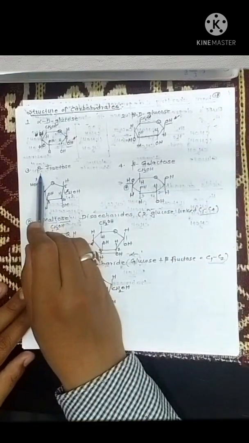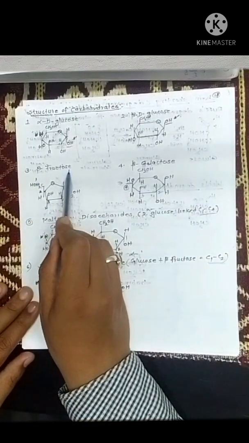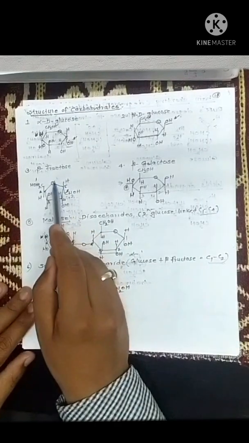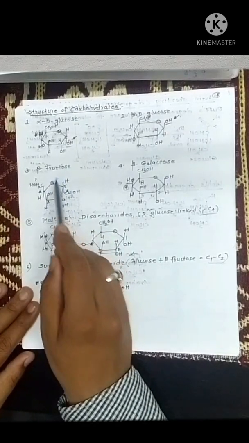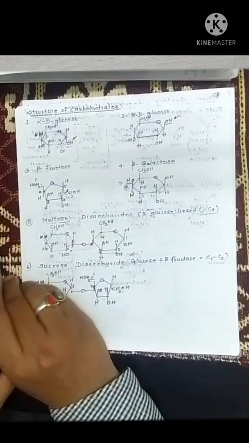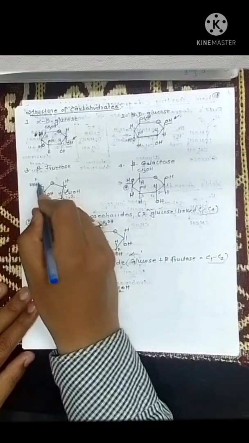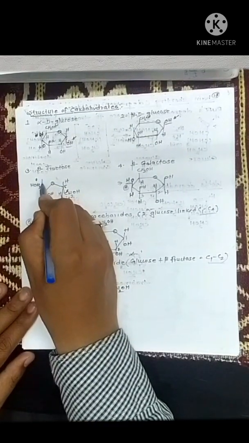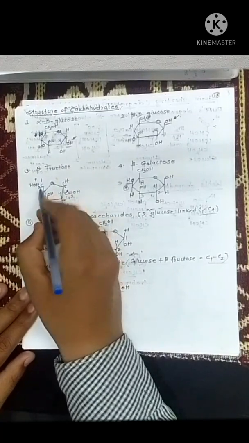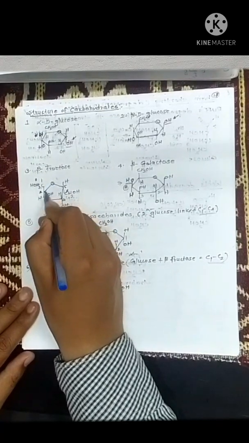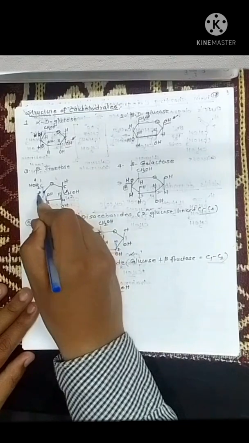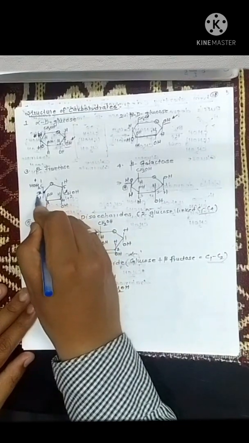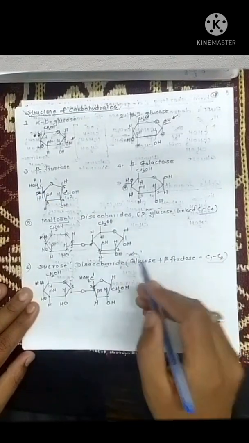Just see the structure of beta fructose. This is the structure of beta fructose, and just see the numbering starts from this carbon. So this is your first carbon, and this ring carbon which is next to the oxygen here is always denoted with number 2. It is important.